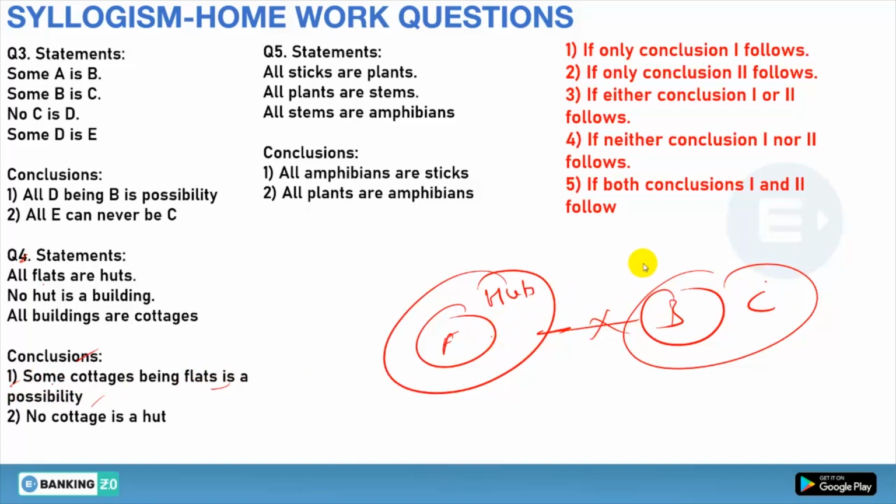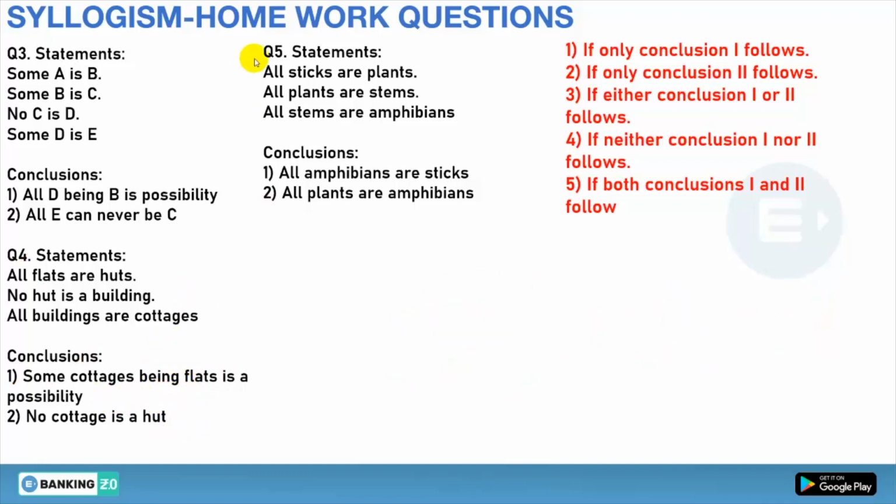Yes, there is a possibility, because between cottage and flat we don't have a definite relationship, so its possibility occurs. It is true, because you can take this part of cottage into the flat. Now, no cottage is hut, we can't say, it can be, cannot be, so it will be wrong with the doubt. So only first follows, that is option number 1.